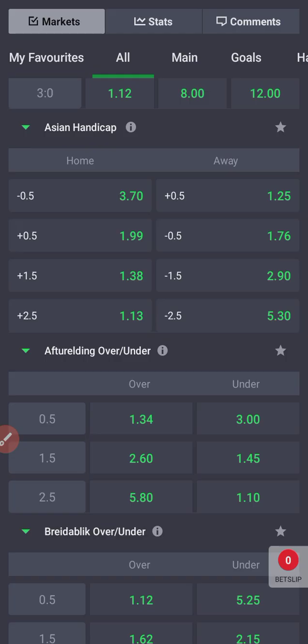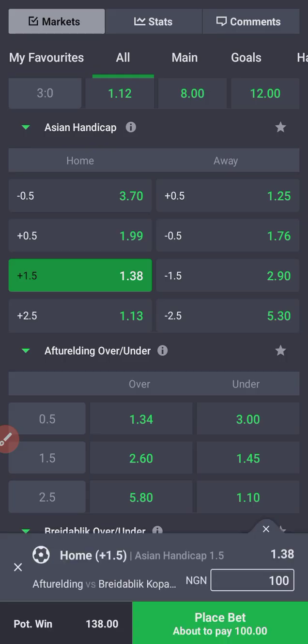Let's say you go for this particular option, positive 1.5, which I normally go for most of the time. I always want it safe, right? Now, how would this bet win? This bet will win if after full time we have a perfect draw, which is 1-1, 0-0, or 2-2.